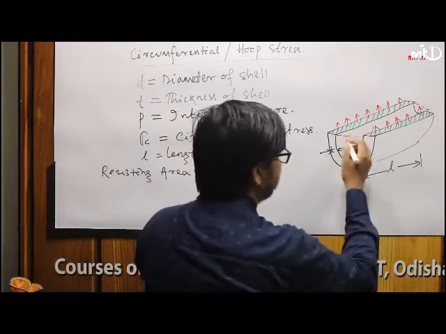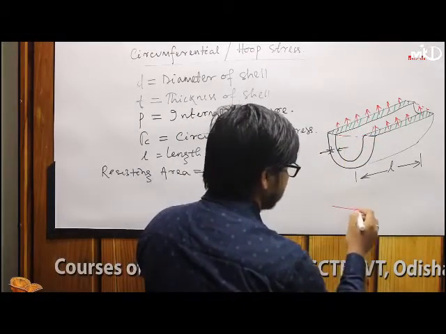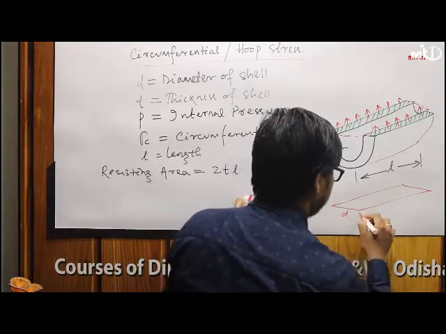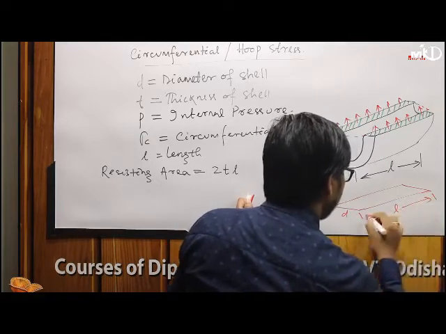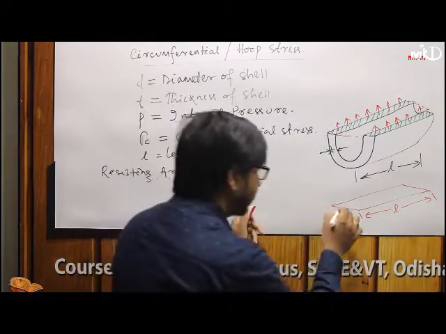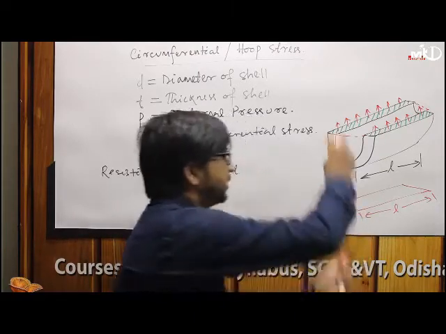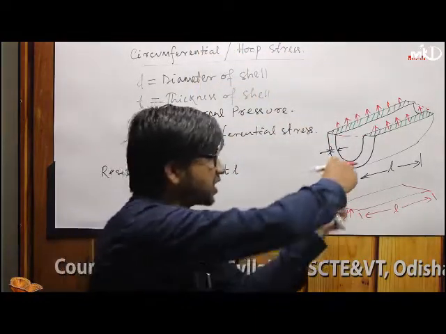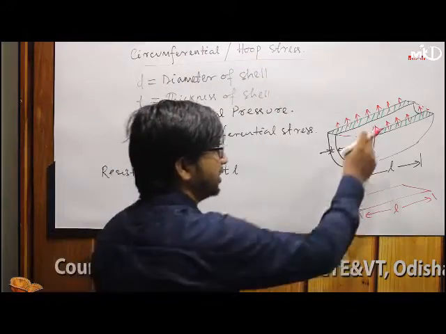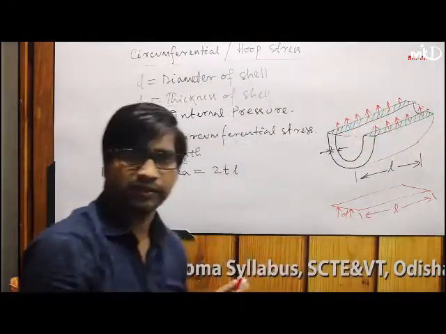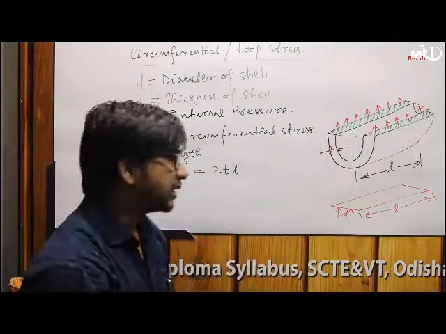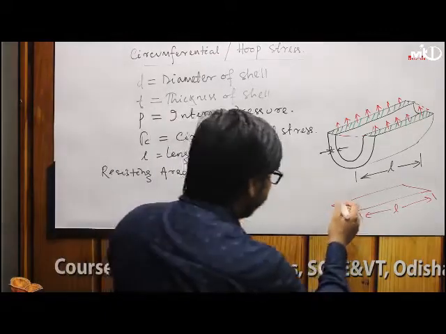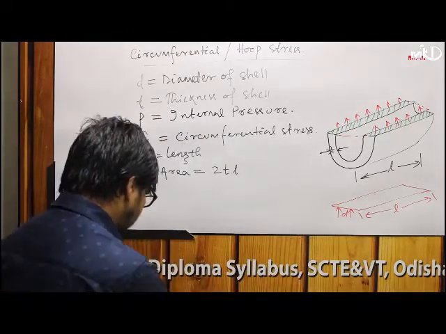So this projected area, this is your diameter D, and this is L. The pressure is acting like this. So what is this pressure doing? It is trying to deform, trying to separate the bodies, but the materials are not allowing it. This cannot resist, that's why the deformation or failure takes place. Then we count the area where the pressure is acting.